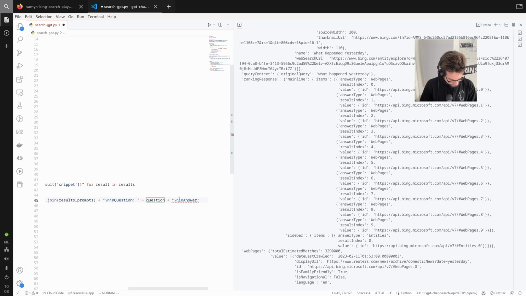And then we have the answer. Okay, you need to close the quote here, please. So what we did here is we built a prompt. The prompt says, okay, use these sources to answer the question. We have those prompts that we created. Then we have the question, and then we wanted to complete the answer. The question. Okay, so we have the prompt here. Prompts. This is just prompt. Cool.